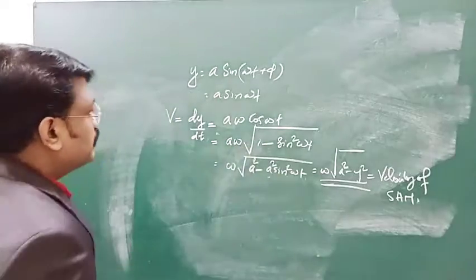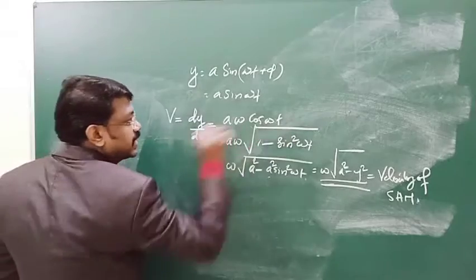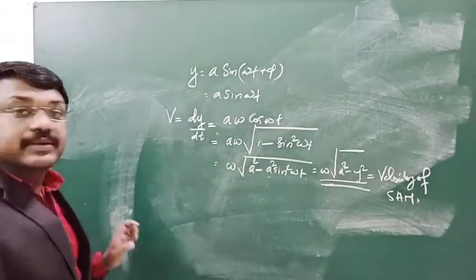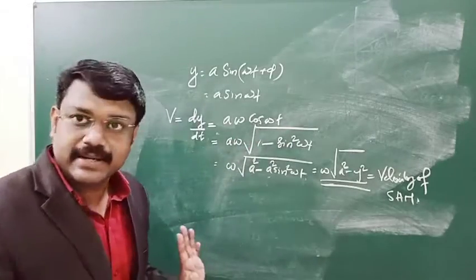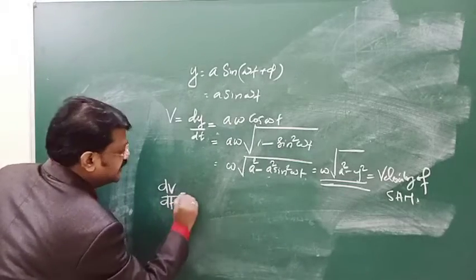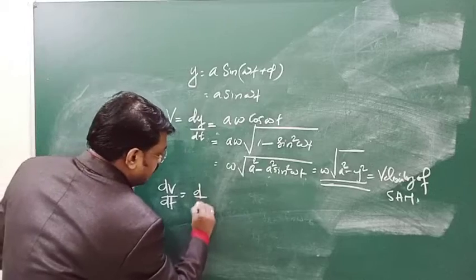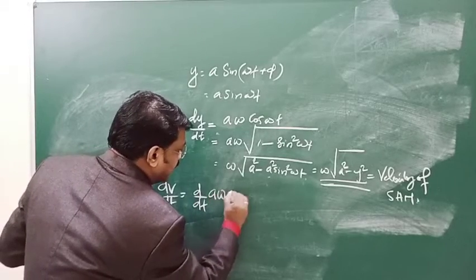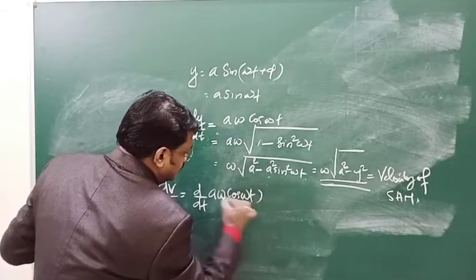Now, if you take the derivative of velocity, you will get the acceleration. So dv by dt is equal to d by dt of a omega cos omega t.